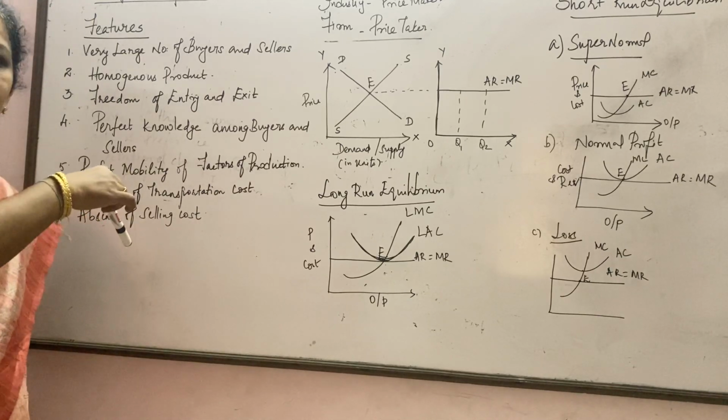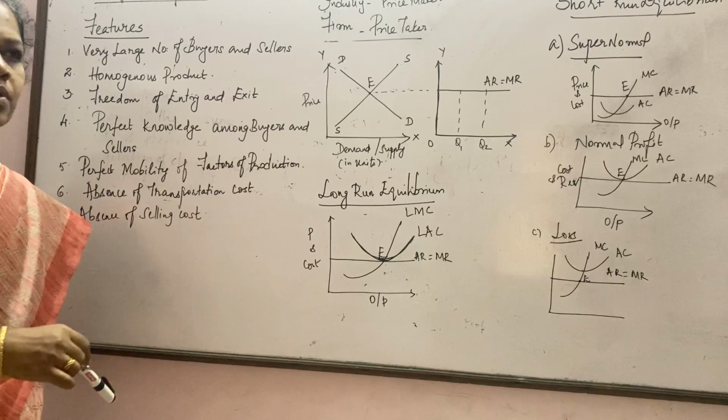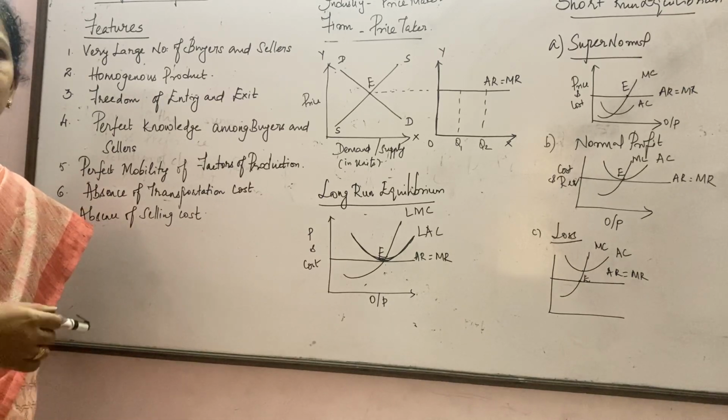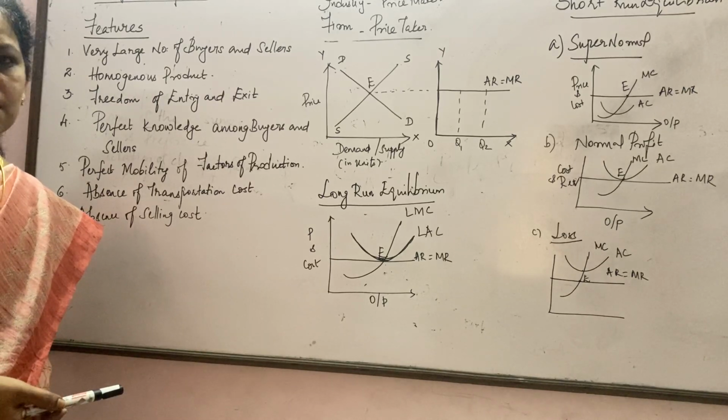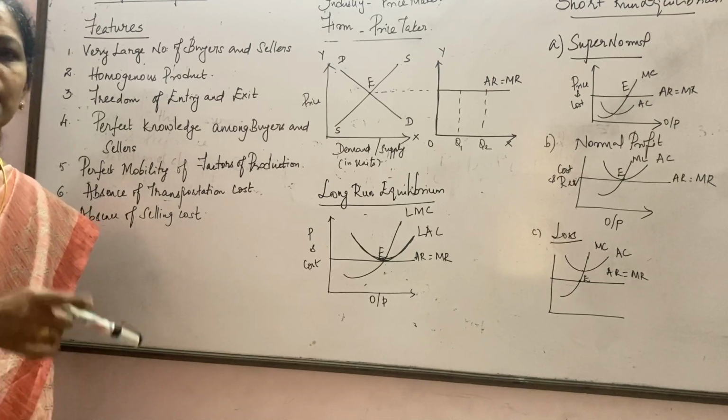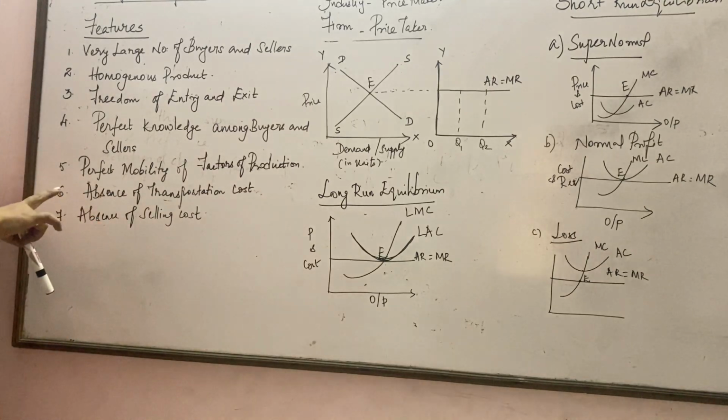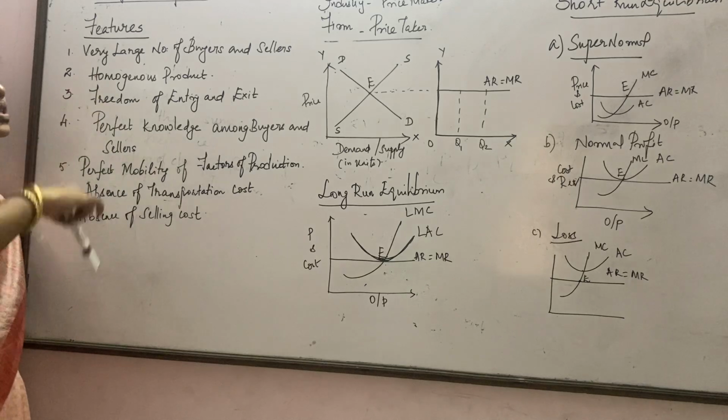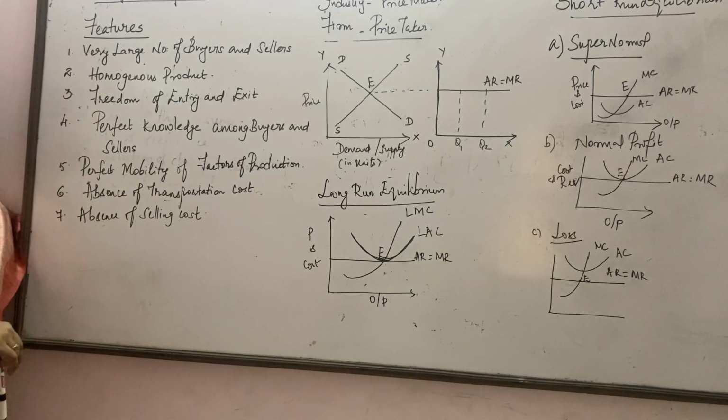Now, we can divide the market into four: perfect competition, monopoly, monopolistic competition, and oligopoly. In today's class, we are going to concentrate on only one topic, that is perfect competition. So, what's a perfect competition? Any guess?